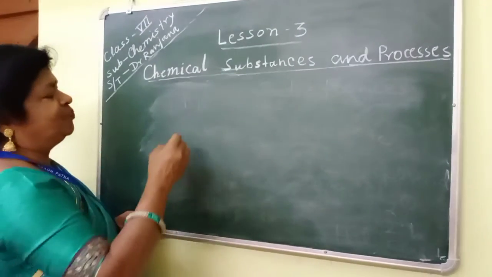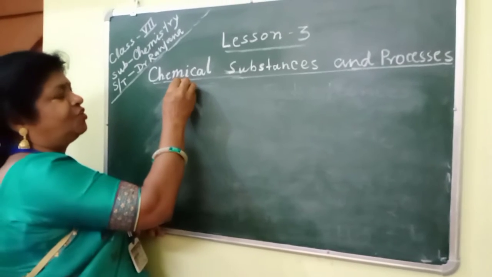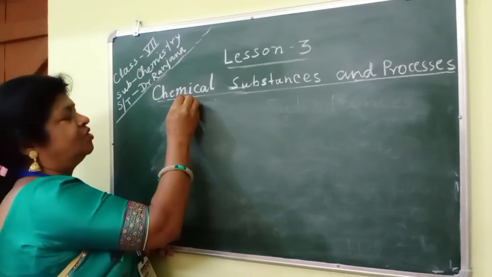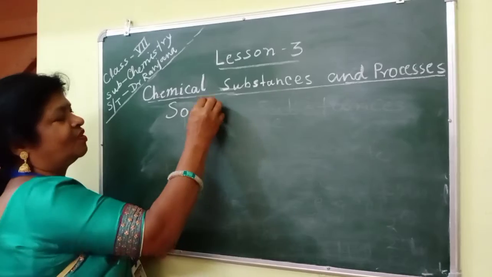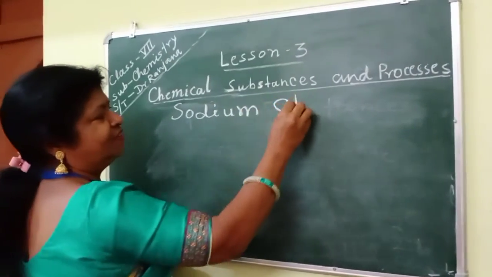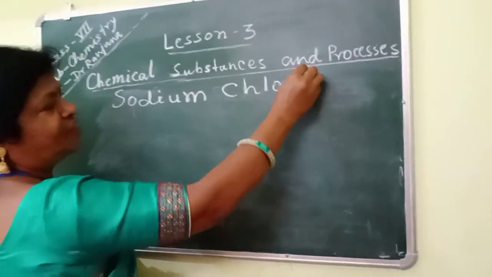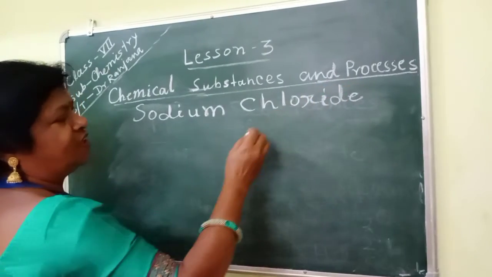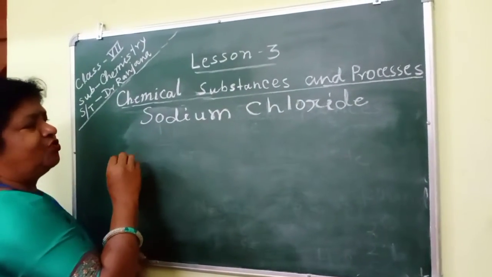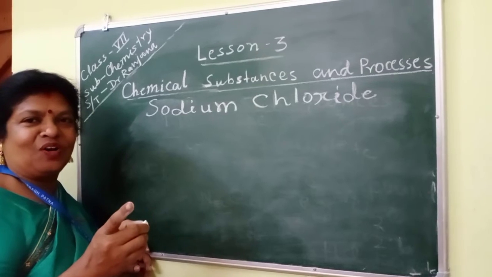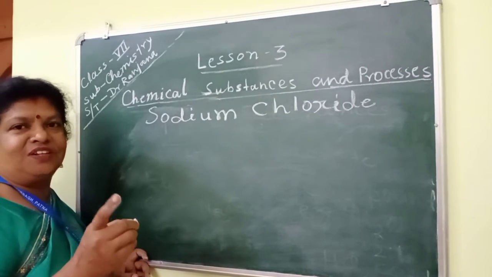Clear? So suppose we want to write the formula of sodium chloride. We are studying how to write a chemical formula. So first we must know the symbol of the element and radicals.